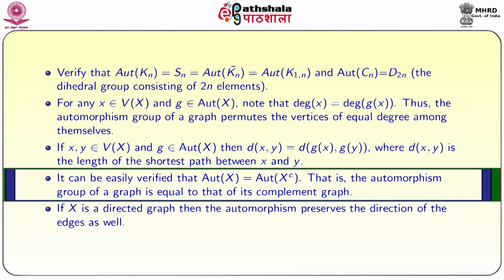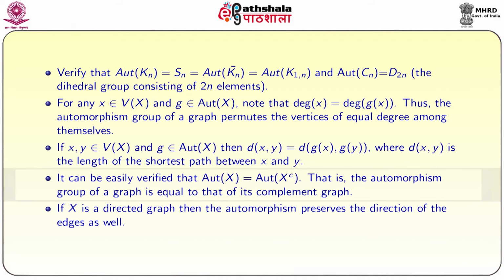It can be easily verified that automorphism group of X equals automorphism group of its complement. That is, the automorphism group of a graph is equal to that of its complement graph. It is also easy to verify. This is a nice property, though the graphs X and X complement are not isomorphic, their automorphism groups are isomorphic always.